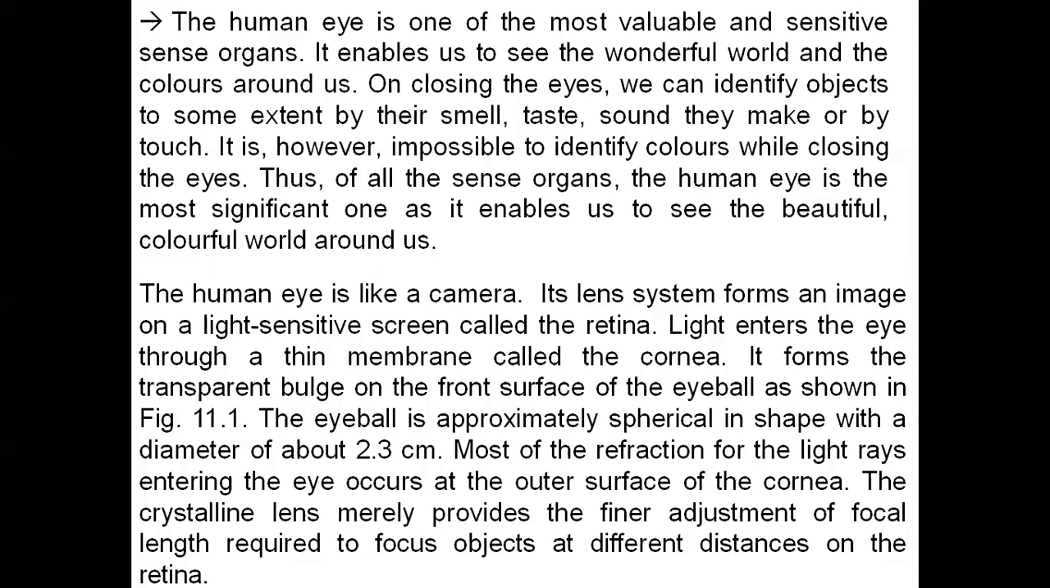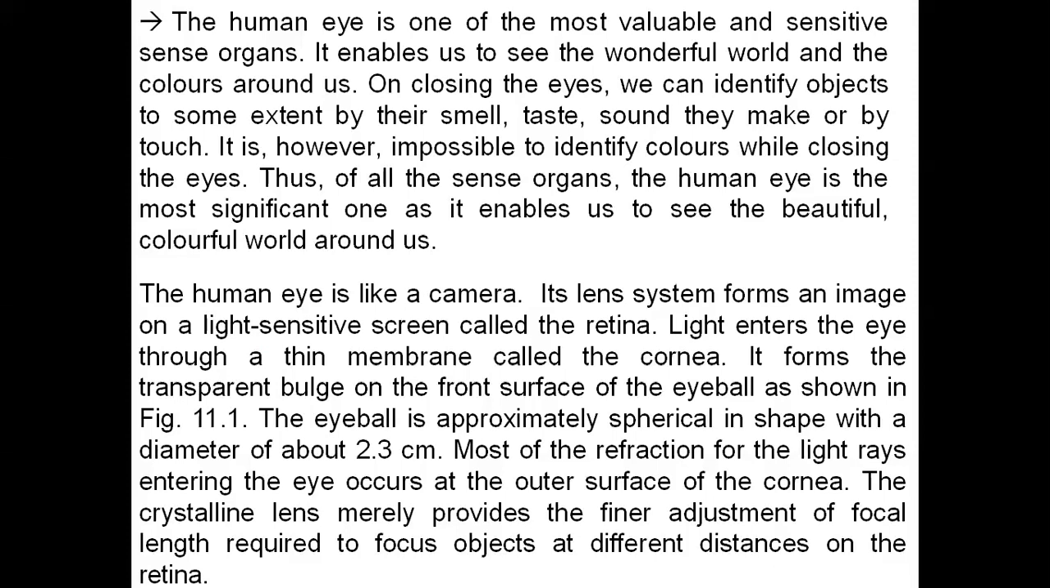However, it is impossible to identify colors while closing the eyes. Whenever we want to identify the colors of each and every object, definitely at that time we need eyes. So of all the sense organs, the human eye is the most significant one, as it enables us to see the beautiful, colorful world around us. Without eyes, it is impossible to see the beautiful, colorful world around us.